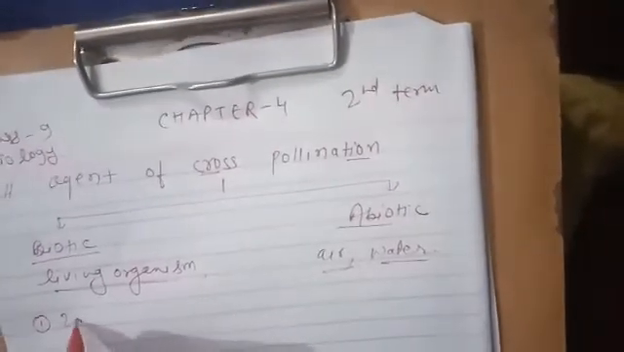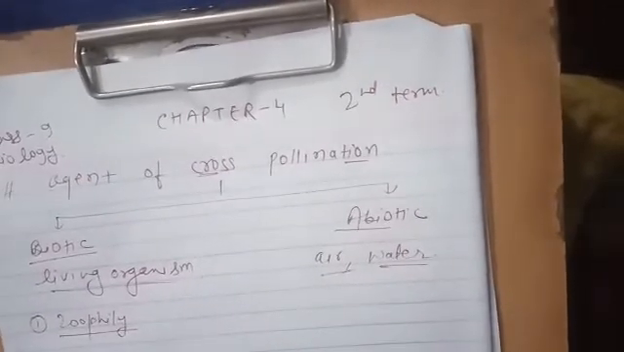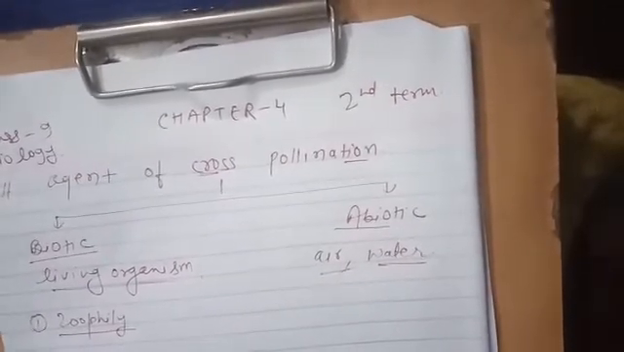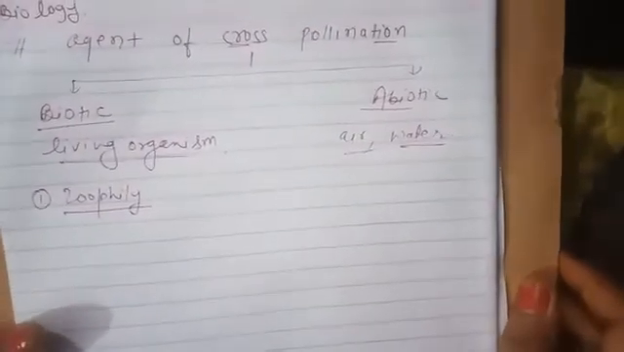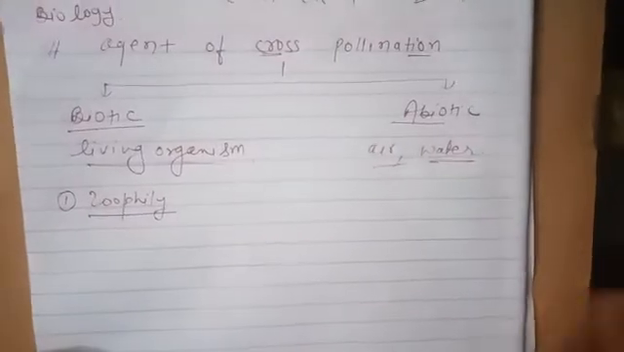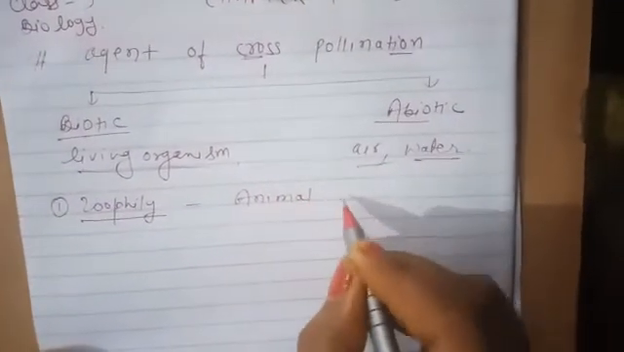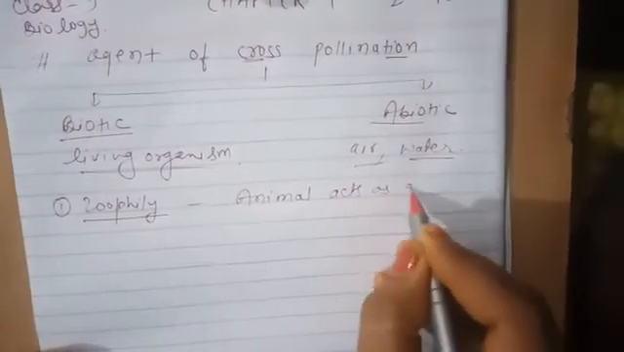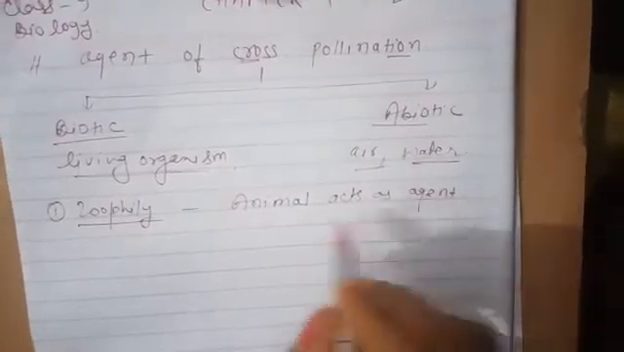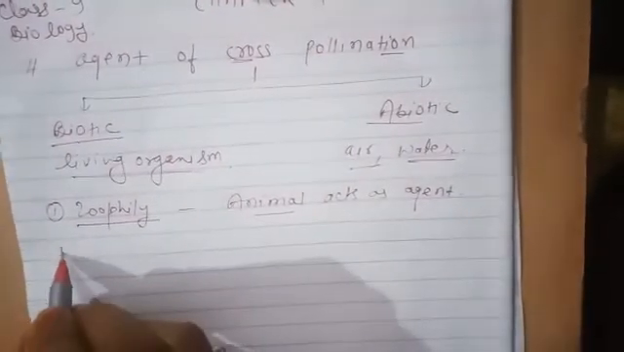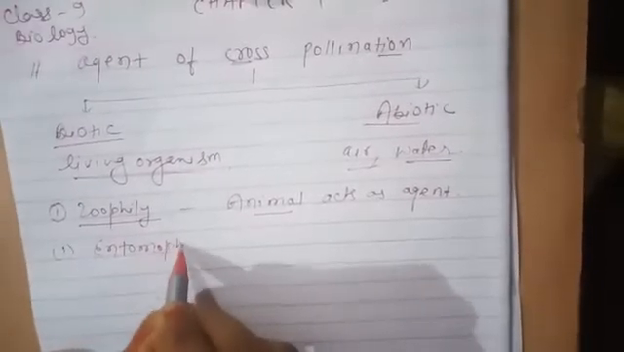The first one is zoophily. Zoophily means when an animal is the agent of pollination, then this type of pollination is known as zoophily. Here the animal acts as an agent for pollination. This zoophily is also divided into different categories, like entomophily.